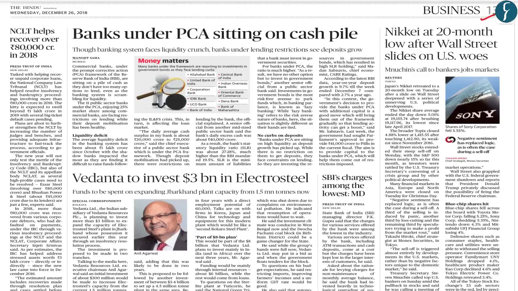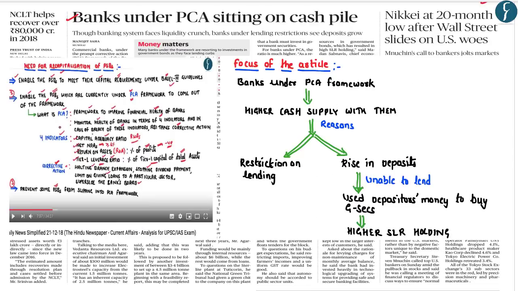Now coming to page number 13, from this particular page, the article which is important from the exam perspective is banks under the PCA sitting on a cash pile. Now the concept of prompt corrective action has been comprehensively covered in our DNS dated 21st of December 2018. This article highlights that the 11 public sector banks which are currently under the prompt corrective action framework have seen a higher cash supply, and this is on account of two main reasons.